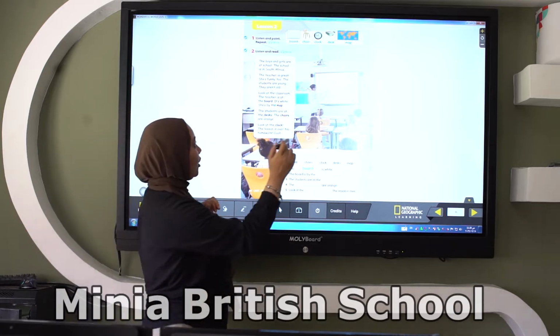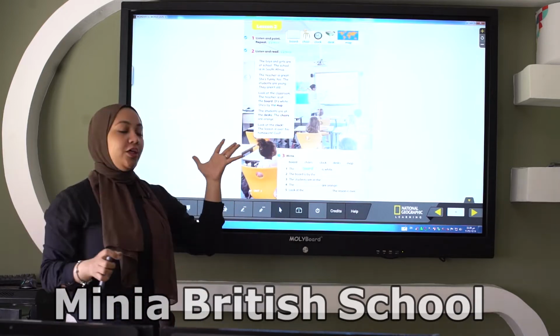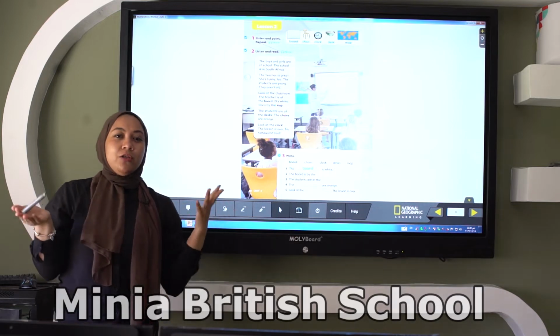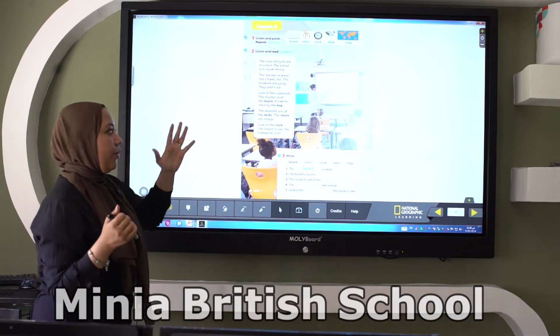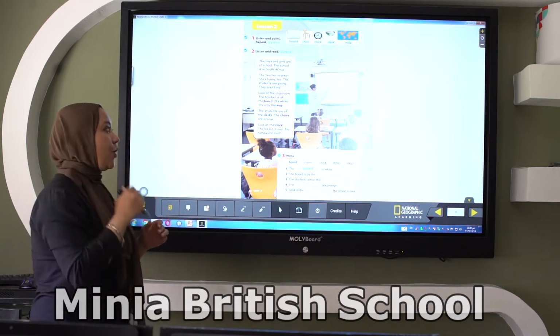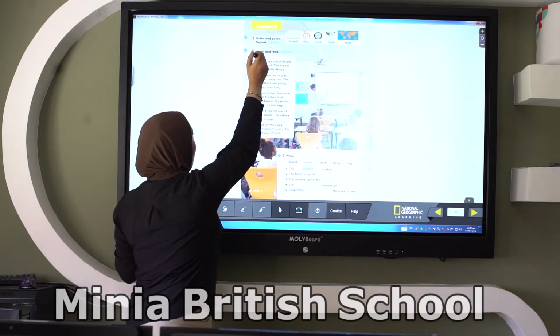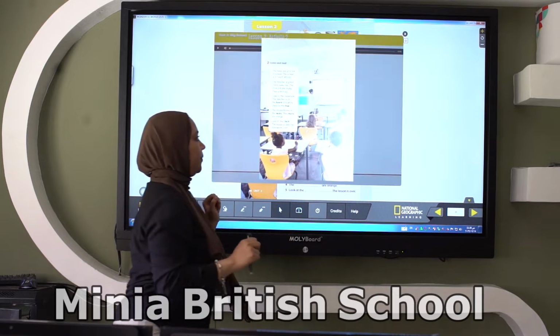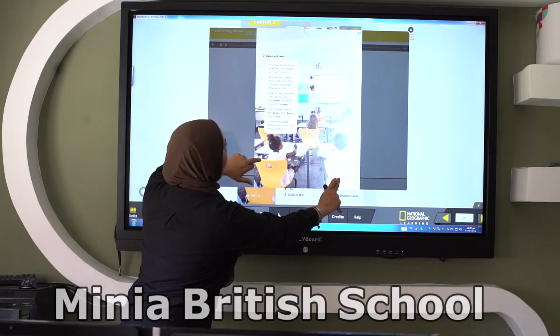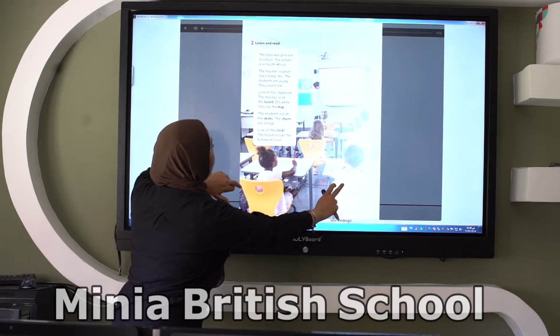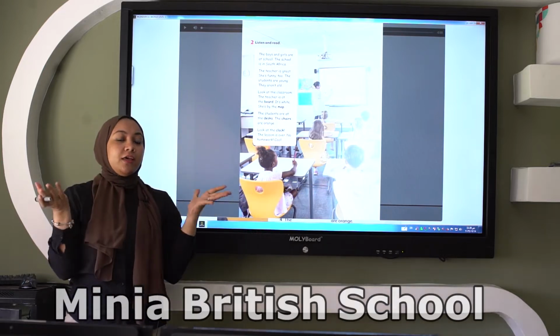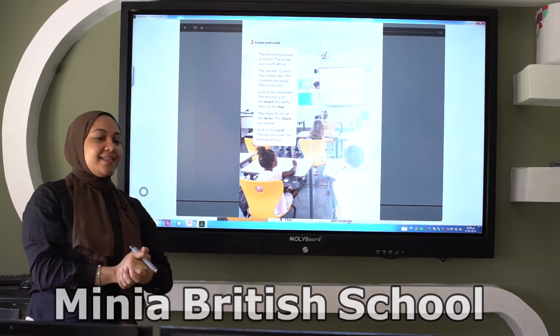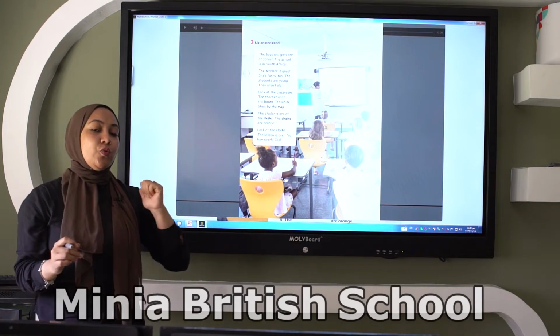Now we have here a picture. Where do you think they are? Think. Where do you think they are? Let us see if we can make the picture much bigger. Yes, can you see, grade 1? I hope you can see. Where do you think they are? Yes, they are in the classroom.